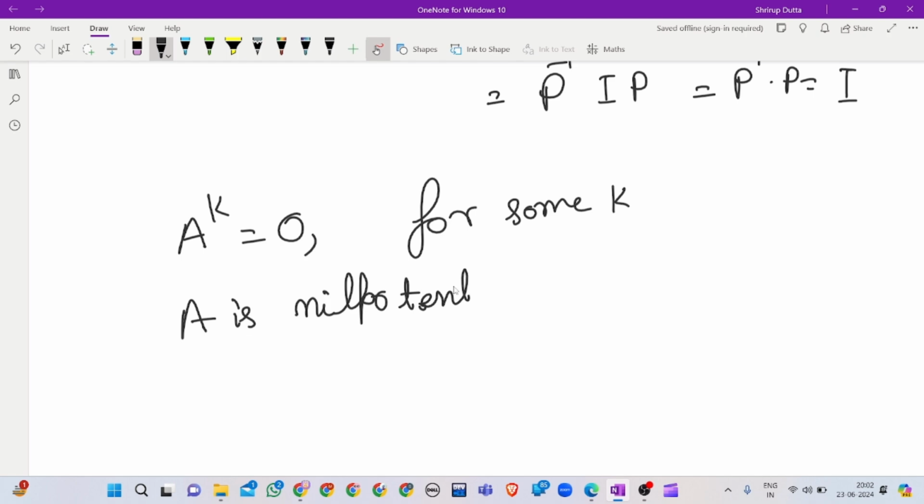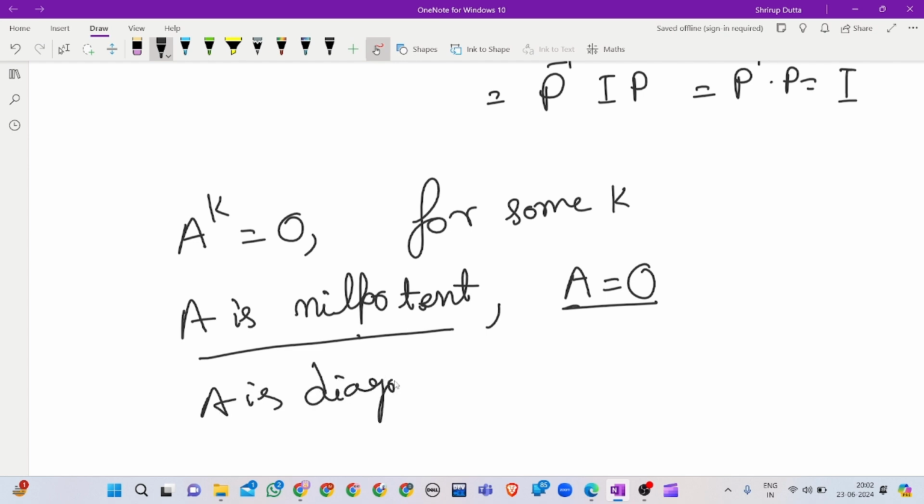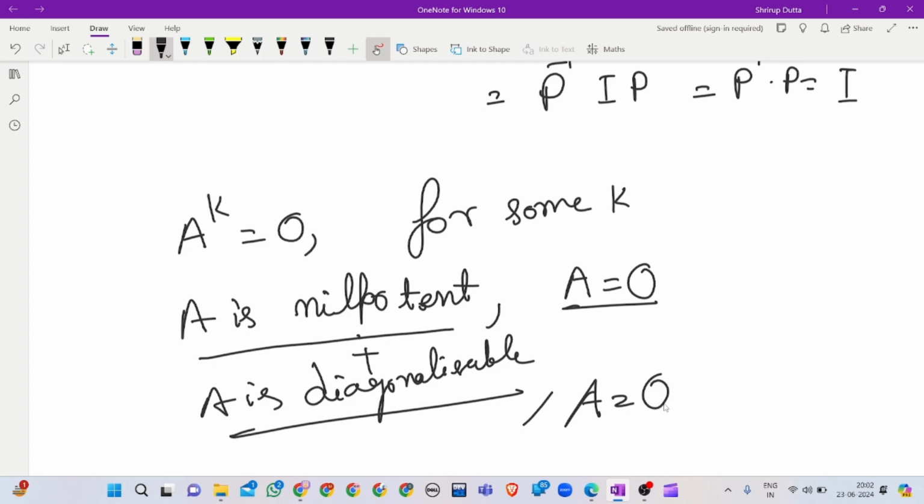We know that a nilpotent matrix, except the zero matrix, is non-diagonalizable. So the only possible case where A is diagonalizable as well as nilpotent is that A is the zero matrix.